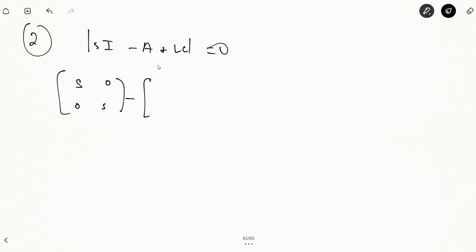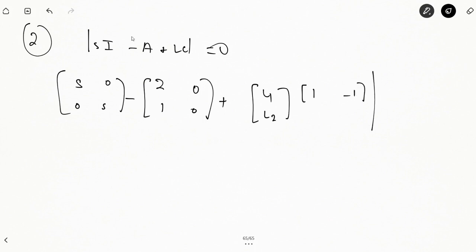And the characteristic equation of your observer now is |sI minus A plus LC| equal to 0, where sI is [s 0; 0 s], minus A, which is [2 1; 0 0], plus LC. L in this case will be a column vector, not a row vector like in the case of K, into C. C was [1 -1]. The determinant of all this is equal to 0.